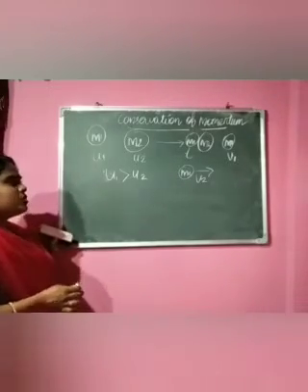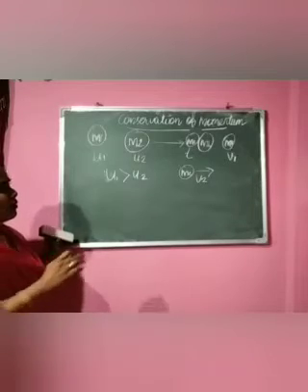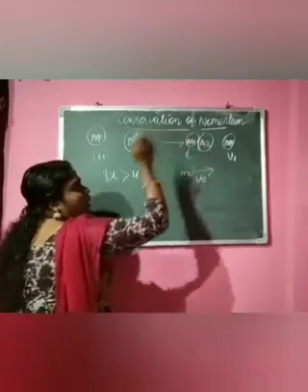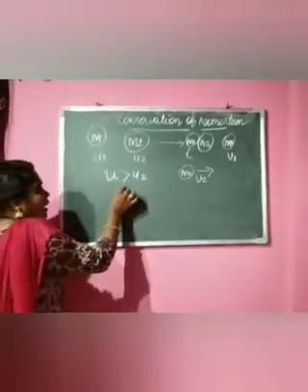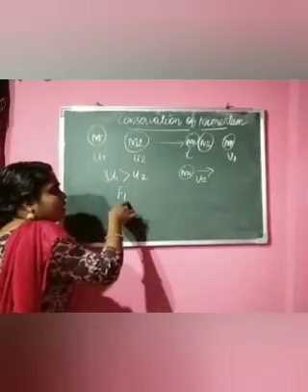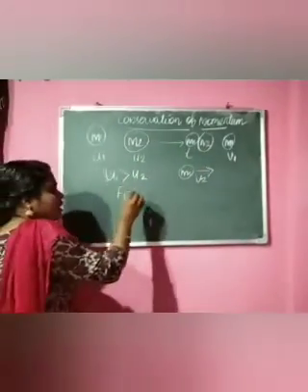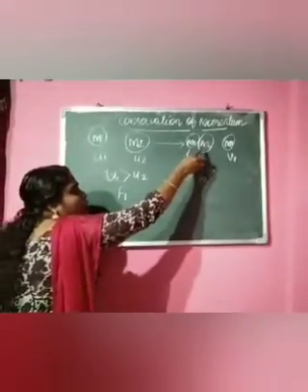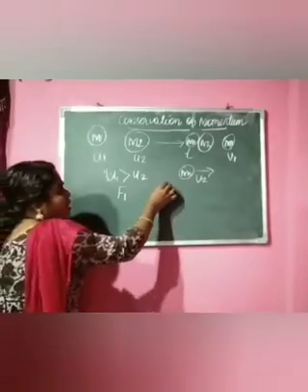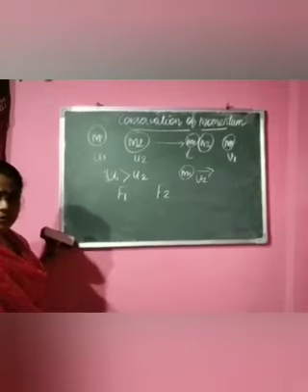From this, what can we understand? When they collide, m1 exerts a force on m2. Let it be F1. F1 is the force acting on the body m2 by the mass m1. At the same time, m2 also exerts a force on m1. That force is called F2. So F1 and F2 are the two forces.